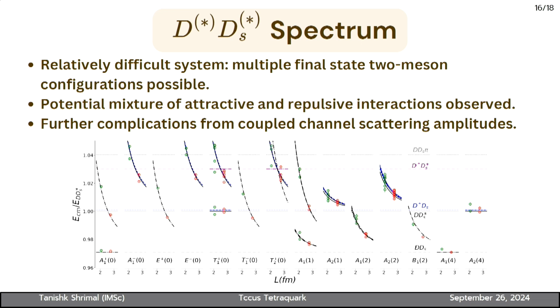If we look at this particular region, the lower one is the D Ds* threshold, and the upper one is the D* Ds threshold. One can see that the D Ds* energy levels, the lattice energy levels, are shifted downwards, while the upper ones are shifted upwards. So this is showing a kind of repulsive behavior, and this is showing attractive behavior. Our further analysis showed that this kind of behavior is shown because of the coupling between the two channels. If there were no couplings, then these energy levels would be almost on top of the non-interacting levels, which would show that there is no interaction.